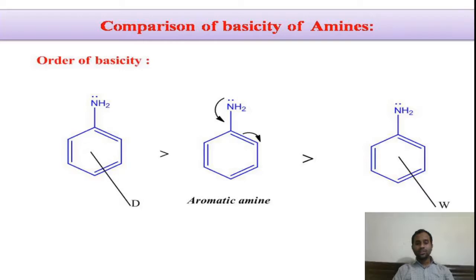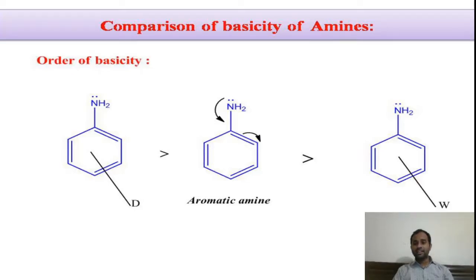Due to the presence of a donating group on the benzene nucleus, the benzene ring activates. The pi electron density in the benzene ring increases. Thereby, the electron density on the nitrogen atom of the amine in these compounds increases. The availability of electron density in these compounds is high. Therefore, its basicity is high. Compared to the normal aniline, anilines having electron donating substituents in the benzene nucleus are more basic.